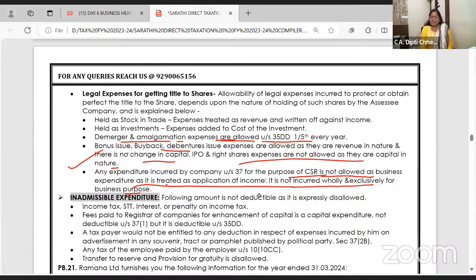Are you all with me? CSR, corporate social responsibility, is like you have earned 50 crore profit, spend 5 crore for good. So this is application of income. This is not my business expenditure. I have earned 50 crore. Government is saying you're doing a good job, spend it.